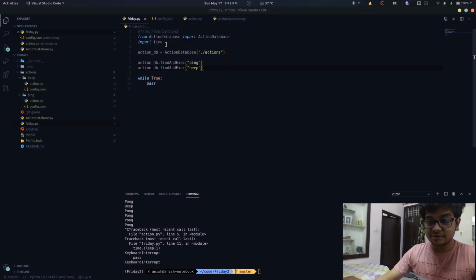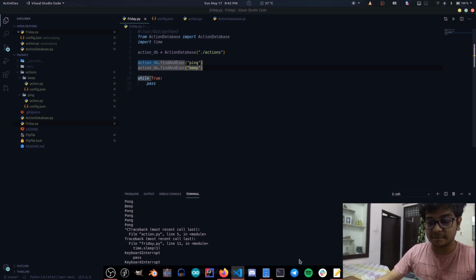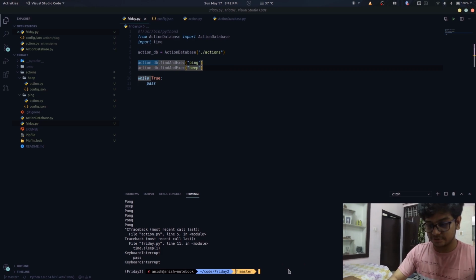Now the friday.py is really simple. What it does is it creates an action database object and specifies the directory where the action is stored, which is actions in this case, and then it finds and executes the ping command and then finds and executes the beep command. So let me execute it and show you.